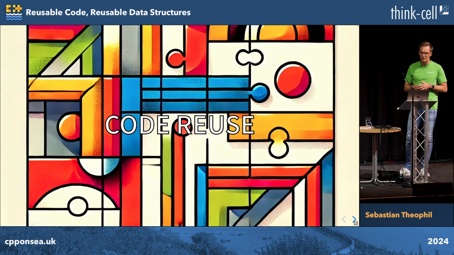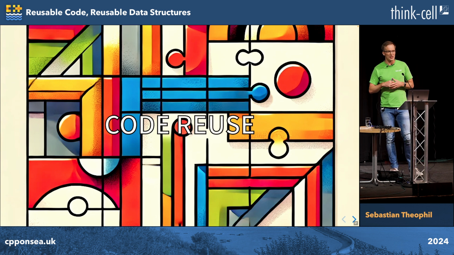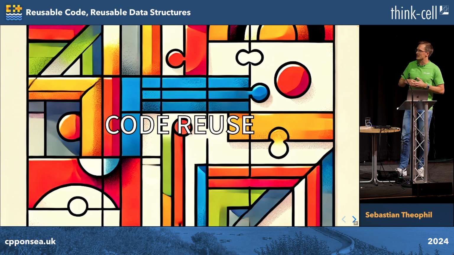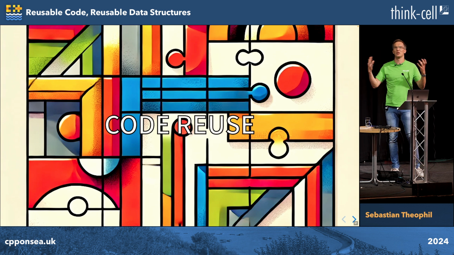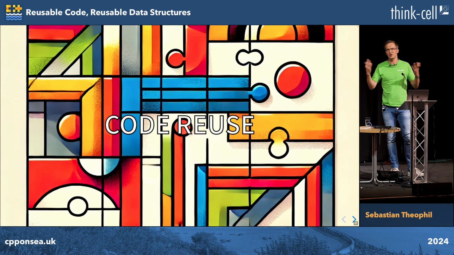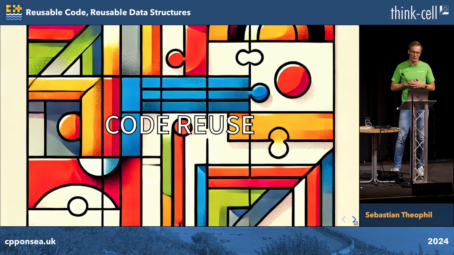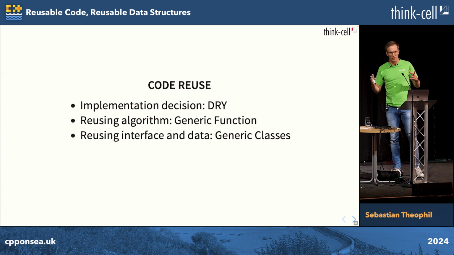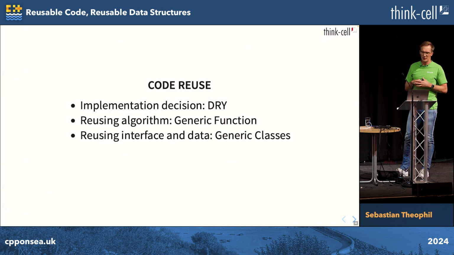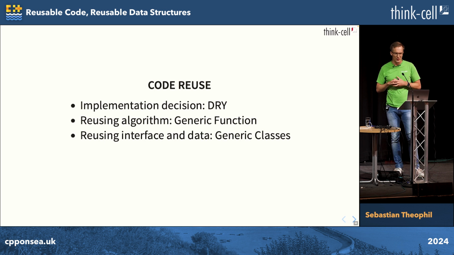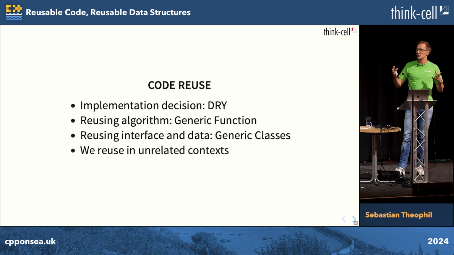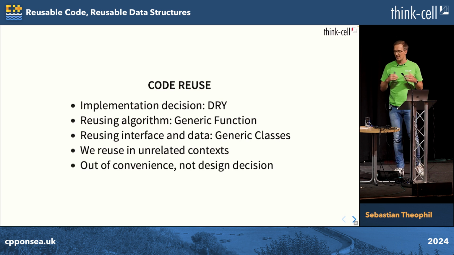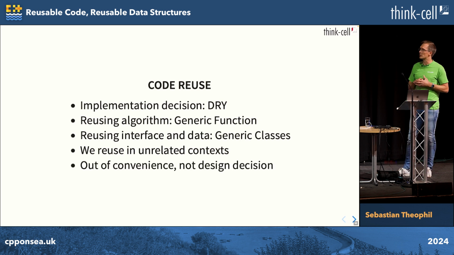So code reuse is an implementation decision. It's something we do, like I said, out of convenience. We have different parts that all call the sort function, but that doesn't mean that those parts in our code base have anything to do with each other. They just happen to need a sort function. So we just don't want to repeat ourselves. And we can use generic functions or generic classes to encapsulate that functionality that we want to reuse. We reuse code in unrelated contexts, and that doesn't tie them together. And like I said, out of convenience, not because that would be a huge design decision.